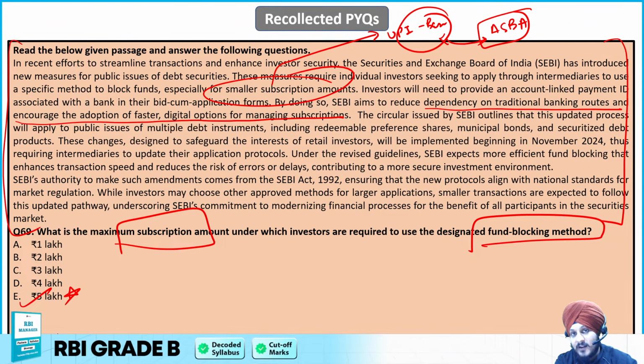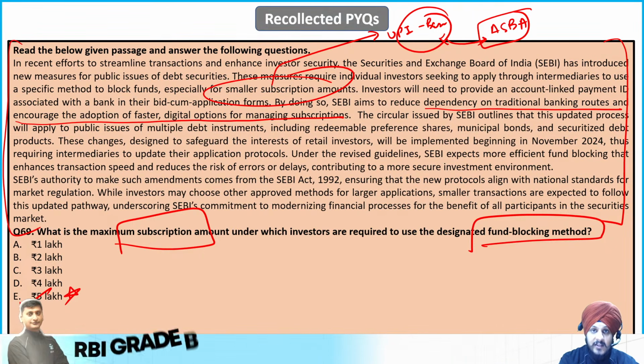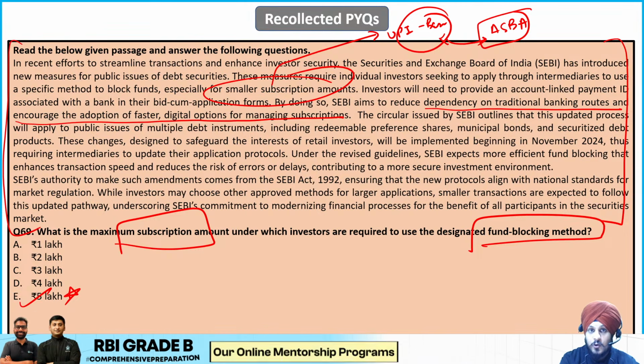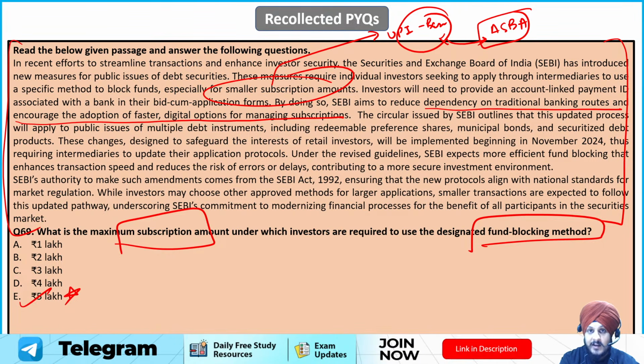Usually it is 1 lakh in case of UPI, but when it comes to subscribing the shares, the limit is higher, which is rupees 5 lakh through the UPI. So what is going to happen? The amount is going to get blocked in your account that is linked to your UPI ID, right? And if you get the subscribed shares, then the amount is going to be released.